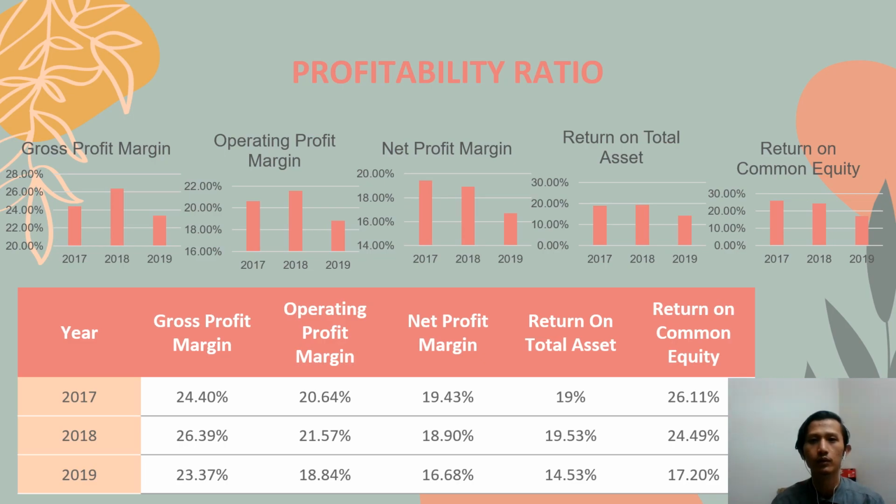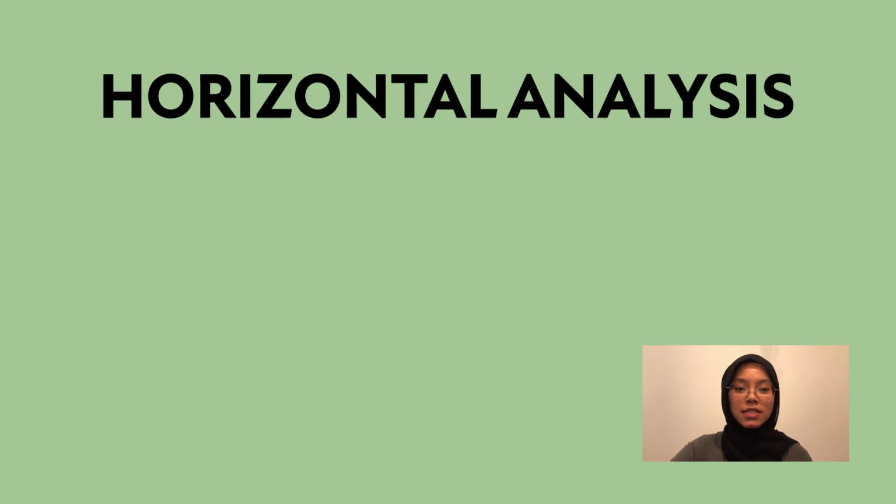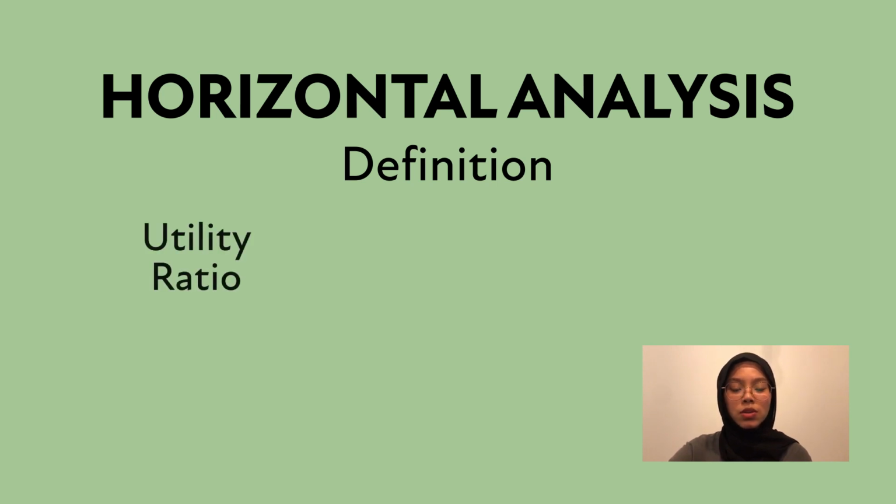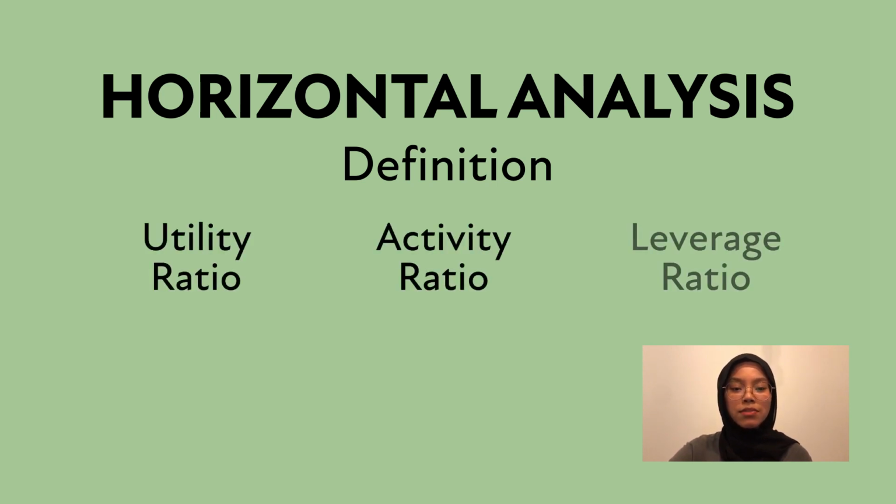Thank you, Aizat. Now, I will present on horizontal analysis. Horizontal analysis is a comparison between company and competitors based on year 2019. There are 4 categories under horizontal analysis, which are liquidity ratio, activity ratio, leverage ratio, and profitability ratio.